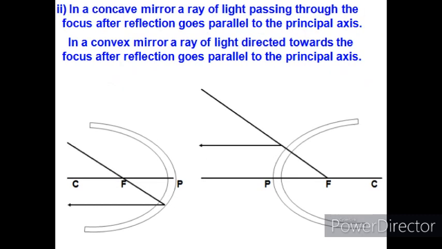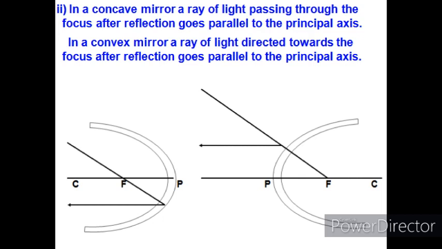Now our next ray rule is, when light is incident onto the focus, then it always reflects parallel to the principal axis. So this rule is just opposite to the first rule. In the first rule we had studied that when a light ray is parallel to the principal axis, it reflects through the focus.